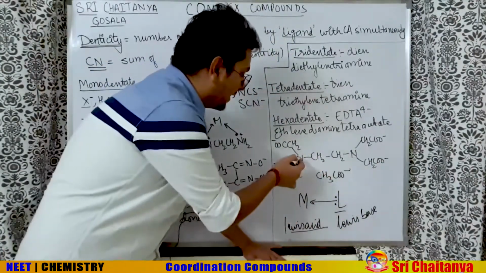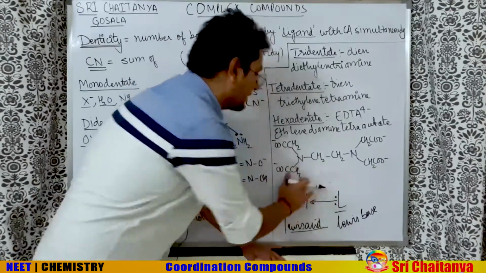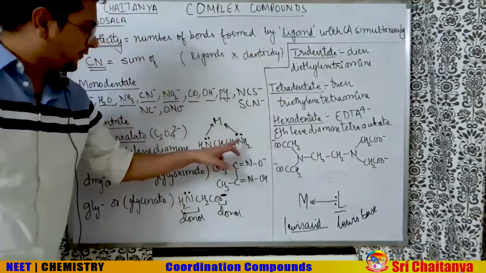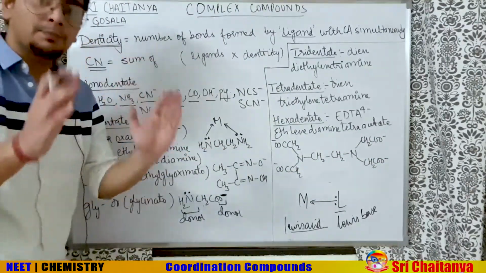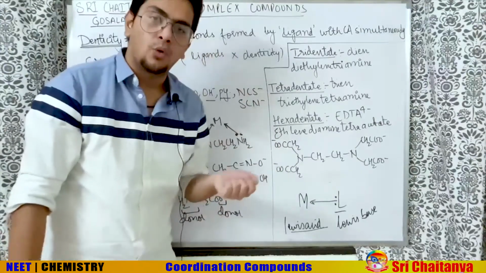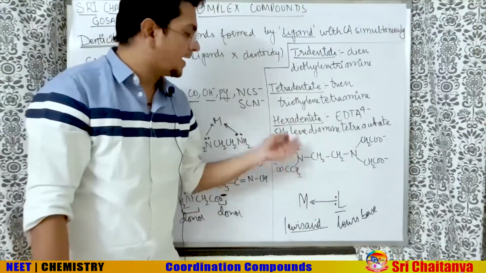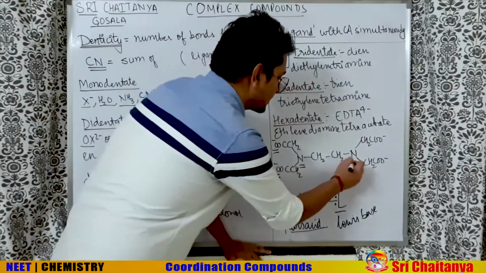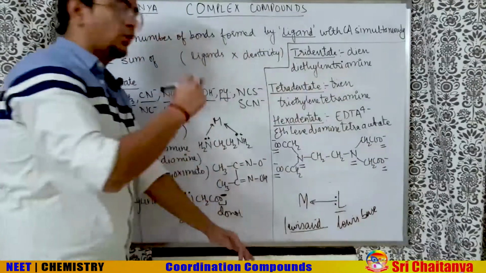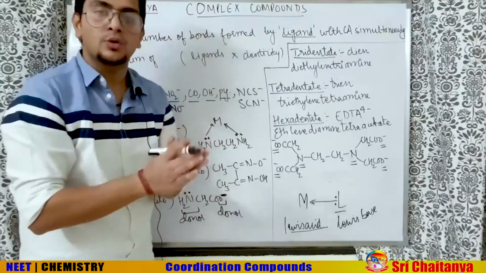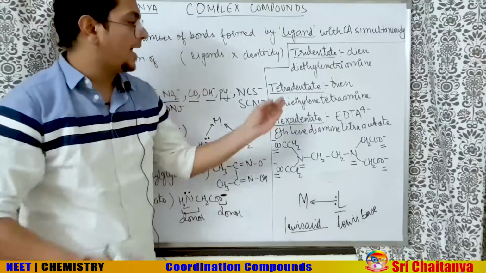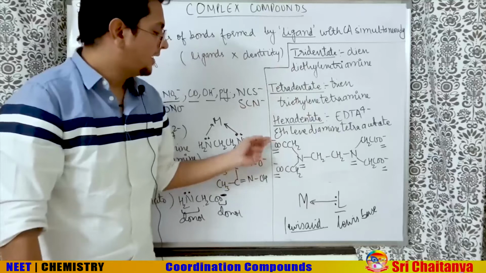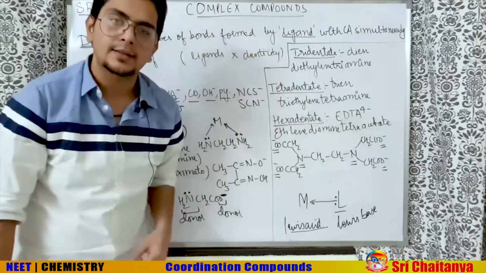So if I connect it to nitrogen, what will happen? It will become CH2COO minus, CH2COO minus, CH2COO minus, CH2COO minus. So 2 here and 2 here, the hydrogens got replaced by CH2COO minus, and this is what we call a hexadentate ligand. Who are the donor atoms? This oxygen, this oxygen, this nitrogen, this nitrogen, this oxygen, this oxygen. So a total of 4 oxygens and 2 nitrogens are the donor atoms, making it a hexadentate ligand, also known as ethylene diamine tetraacetate, EDTA, 4 minus.